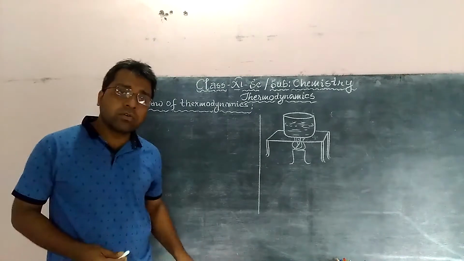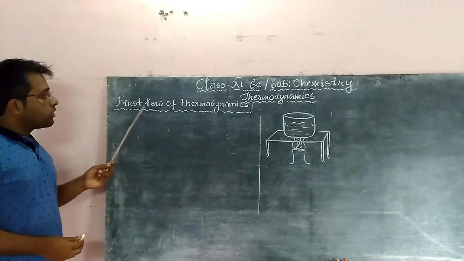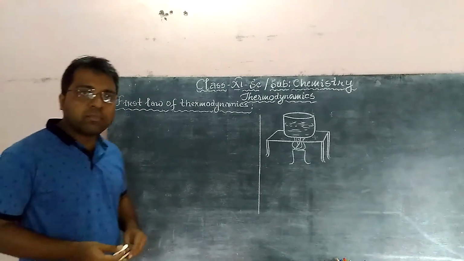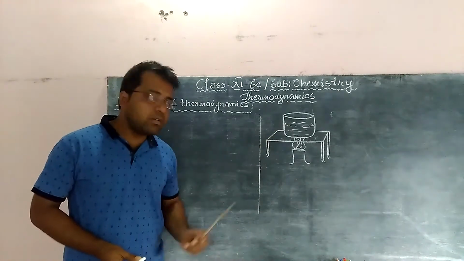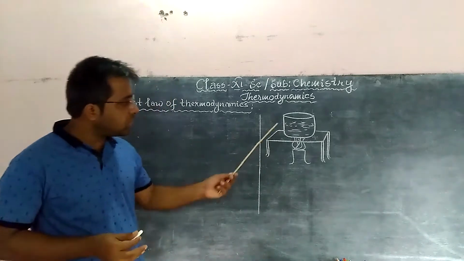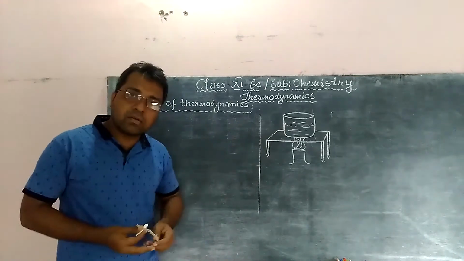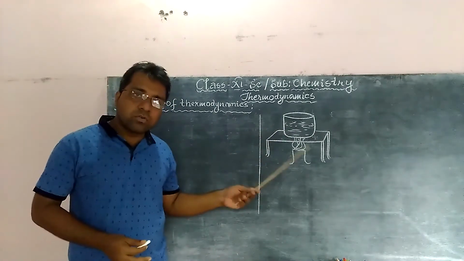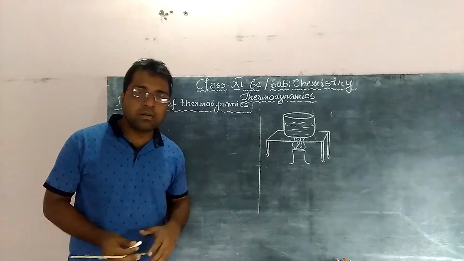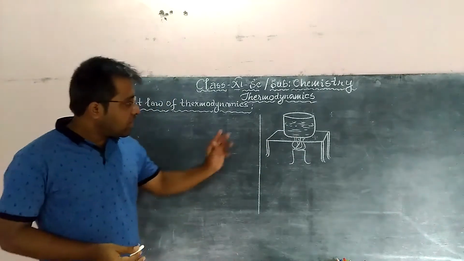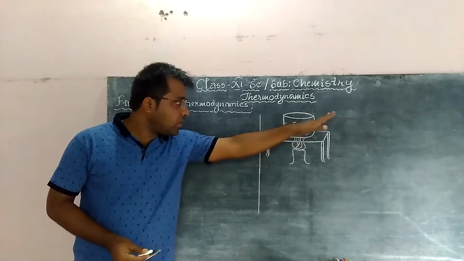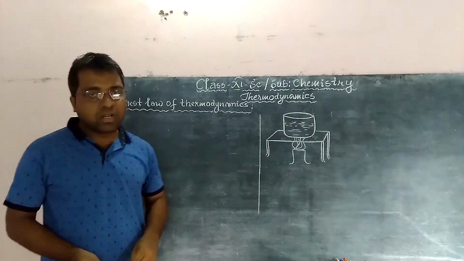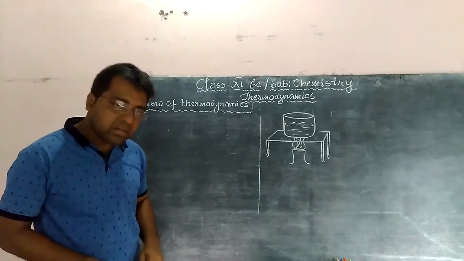Students, in this video, we shall learn about the first law of thermodynamics. For that, let's consider a system, that is, a beaker consisting of some liquid that is allowed to get heated. Before discussing that, let's say that this is the system, this is the partition, and the outer region is the surrounding. We can consider it this way.